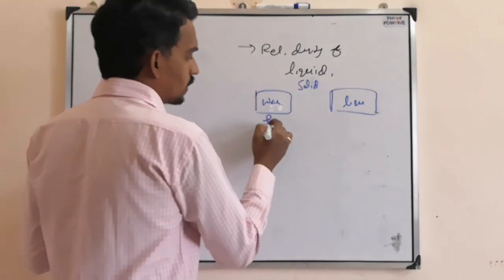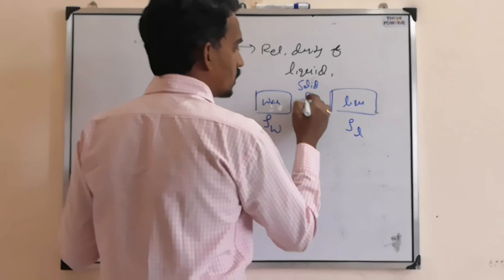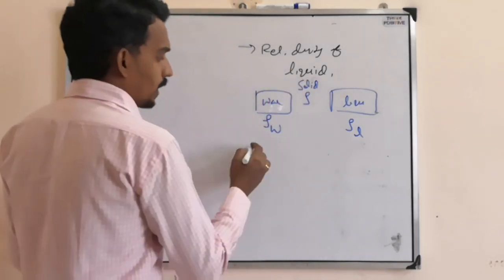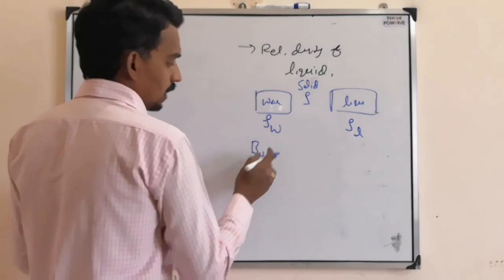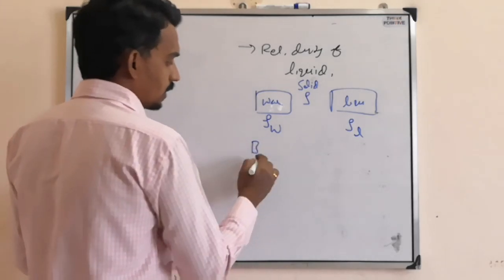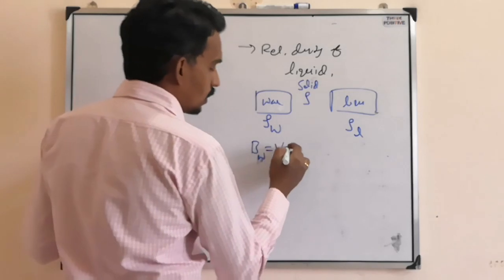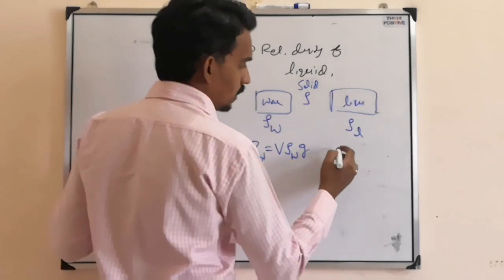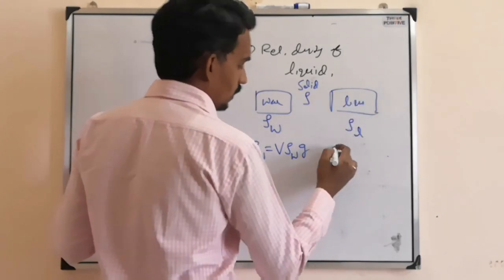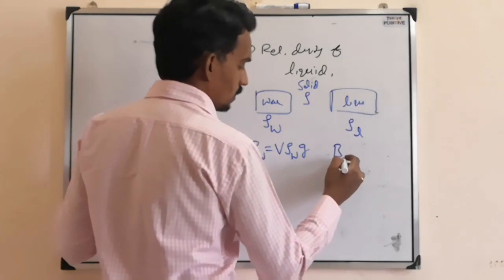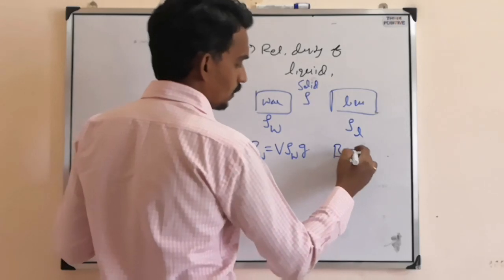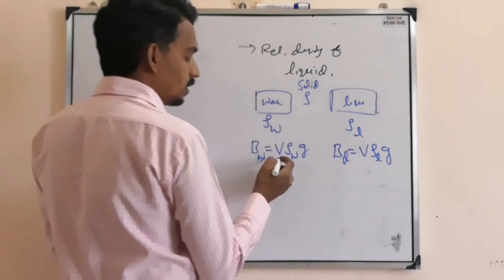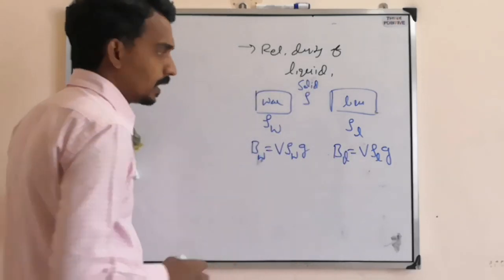The water density is rho W, liquid density rho L, the solid density rho. First you immerse the solid inside water and find the buoyancy force. Let's take B inside the water, that is volume into rho W into g. Then you immerse the same solid in this liquid and find the buoyancy force. So buoyancy in liquid is V rho L g, because it is the same solid, so the volume is the same.